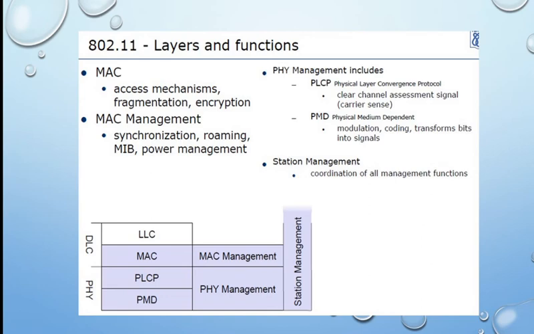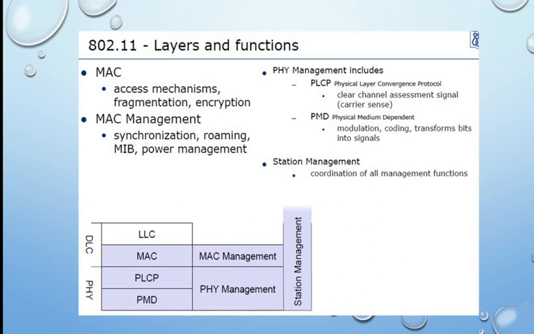The physical layer convergence protocol mainly senses whether the channel is free or not, because that is the main thing here. We are using CSMA/CA, carrier sense multiple access with collision avoidance, so that the data packet is sent without any collision. That is the access mechanism concept we are using. So for that we need to sense the channel, and for that purpose this is used.